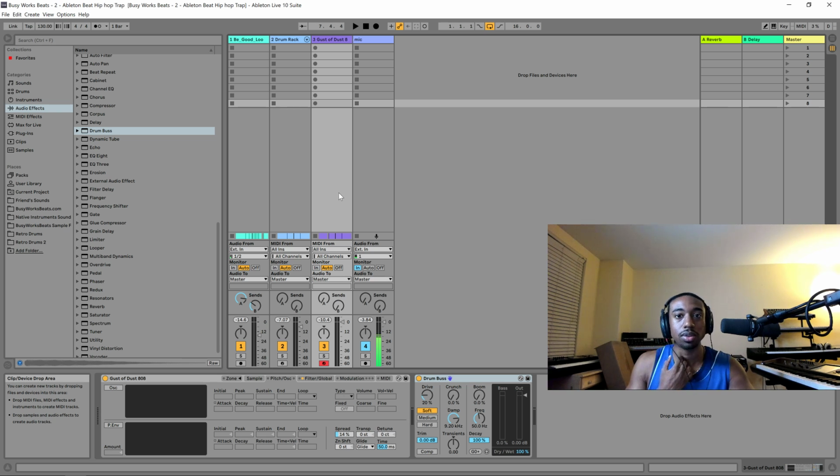I don't know the CPU usage, but I don't hear the computer struggling. So I'm just, oh, here's, I guess, CPU up here. Yeah, we're only using like 10 percent CPU.